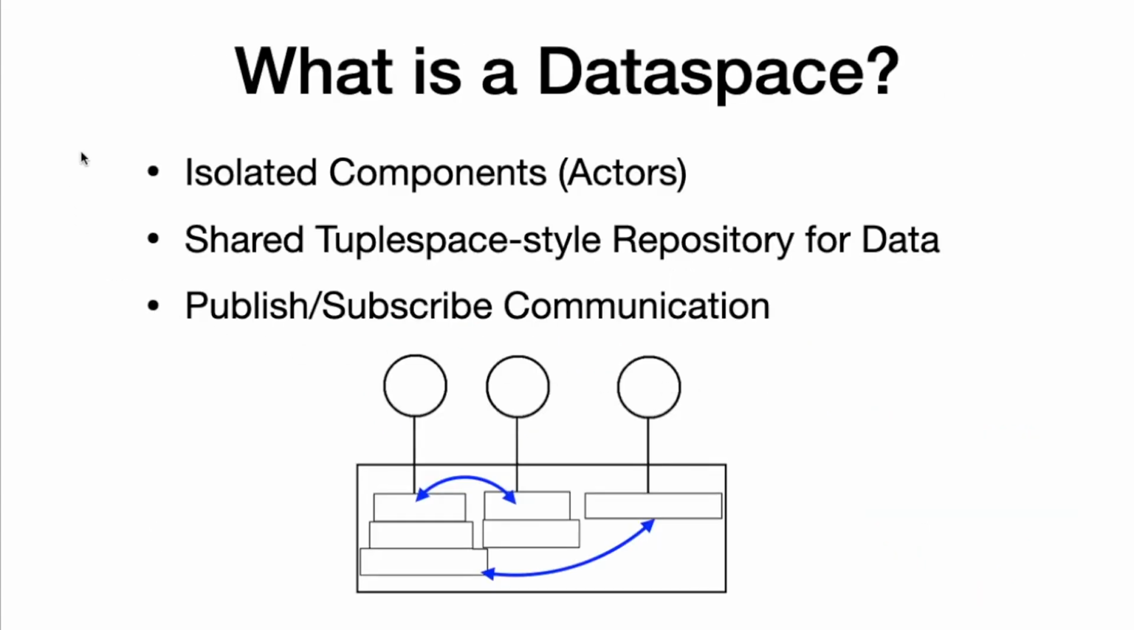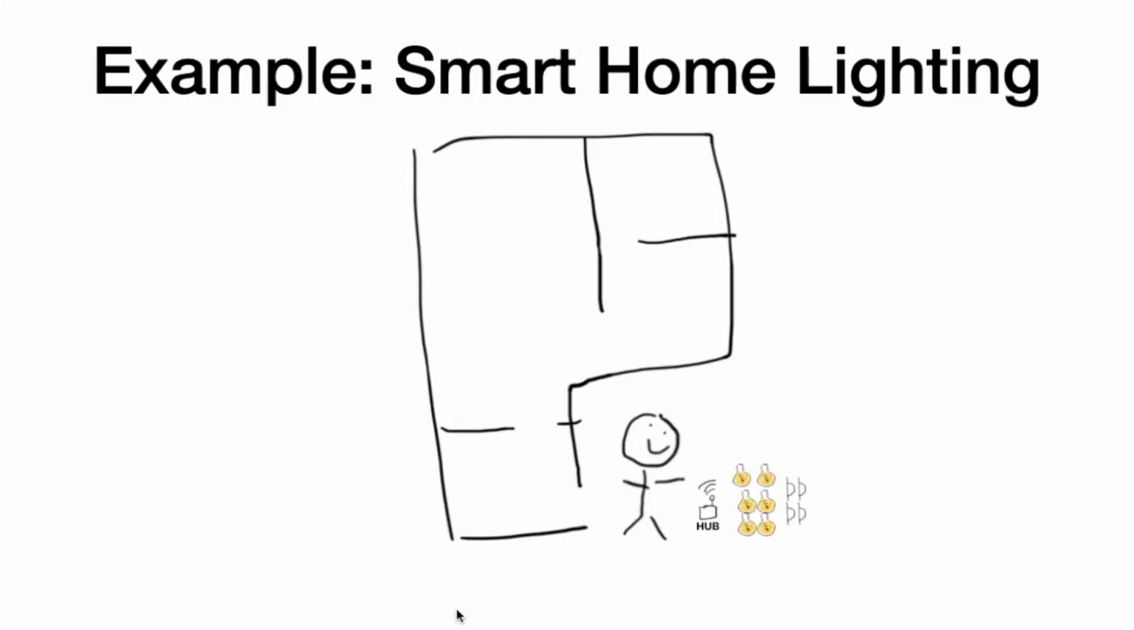So, what is the dataspace model? From 5,000 feet, it connects actors via a restricted tuple-space-style shared memory. The restrictions serve to decouple components and implement a publish-subscribe communication pattern for routing messages, but it's really best illustrated with an example. I'm going to imagine setting up a smart home lighting system in my apartment.